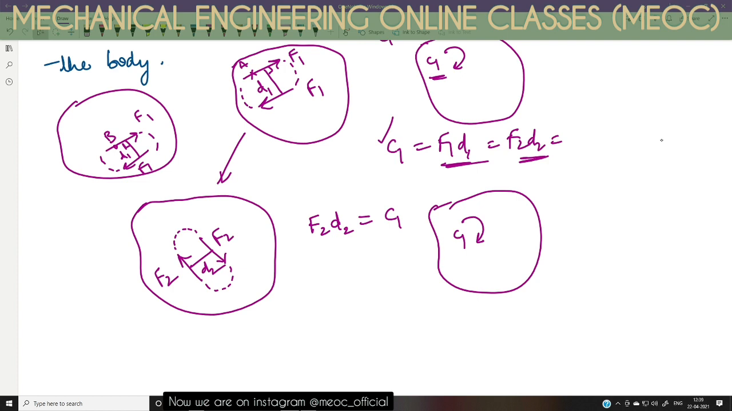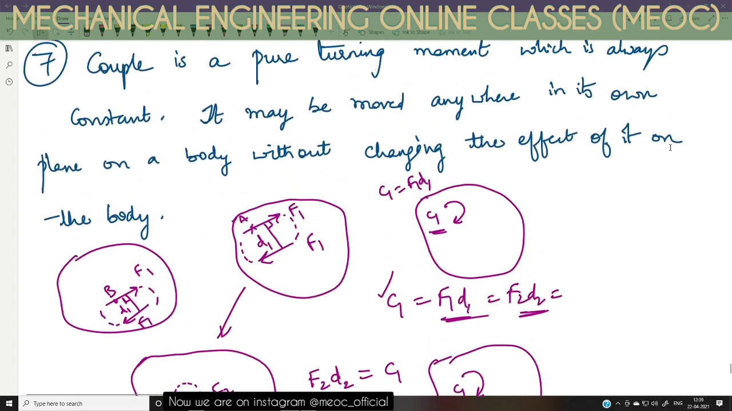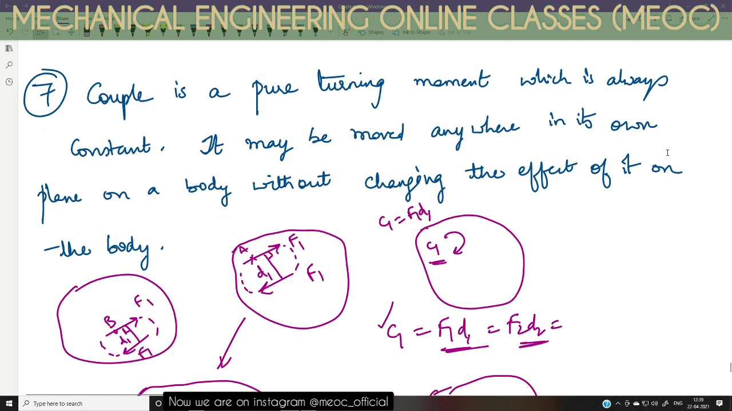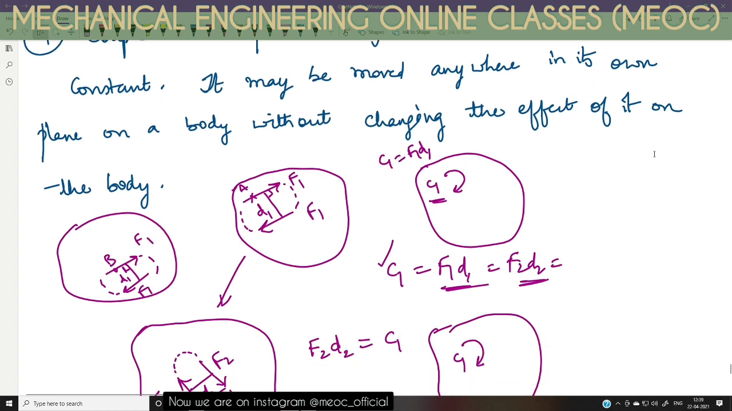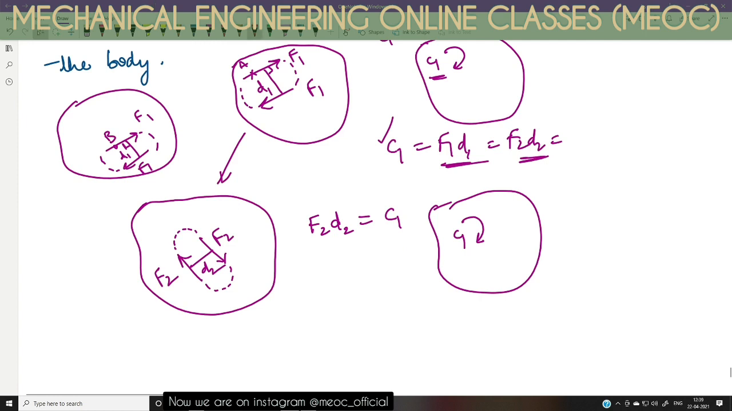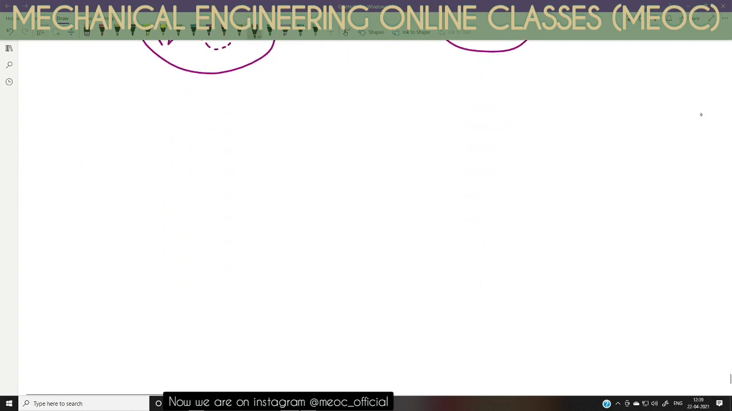As long as the plane on which the couple is acting is not changing, as long as the product F1 and D1 is not changing, the effect is not changing. So that is what the point here means. The couple is a pure turning moment which is always constant. So the couple can be moved anywhere on the same plane where it is acting without changing the effect of the couple on the body. When I can move this couple anywhere on the body and the effect is not changing, it is because of this reason that a couple is called a free vector.